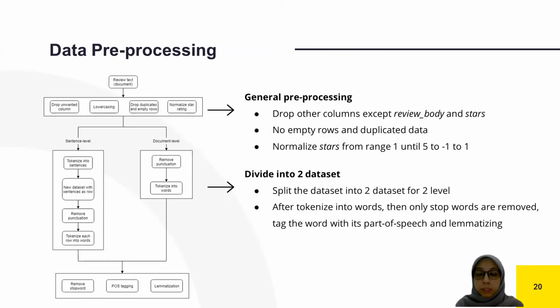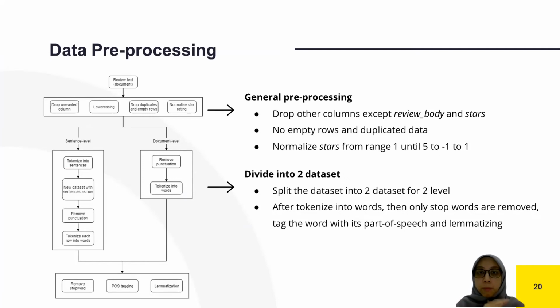For general pre-processing, the process involved includes removing other columns except review body and star, as shown before. General pre-processing is done as shown before splitting the dataset into two other datasets. And for document level, the dataset that underwent general pre-processing can proceed by removing punctuation and tokenizing it by word.